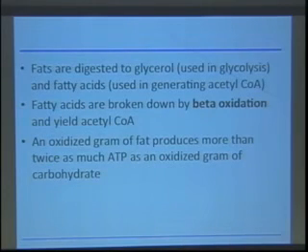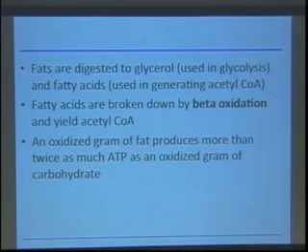So a little bit more about that. If we have fats, remember the structure of fats, right? We have a triacylglycerol, so we've got a 3-carbon molecule that has fatty acids that are esterified onto each of those carbons. And so these can be broken down. They can be digested to the fundamental glycerol unit, which can get into glycolysis. And then the individual fatty acids can be used to generate acetyl-CoA, so they can go right into the citric acid cycle through conversion to acetyl-CoA. And these fatty acid chains are broken down by a process called beta oxidation to yield acetyl-CoA.